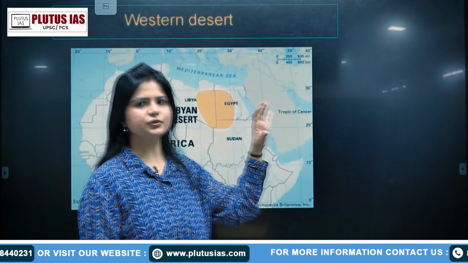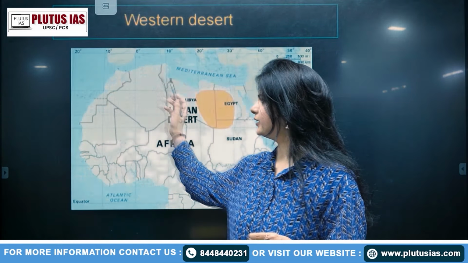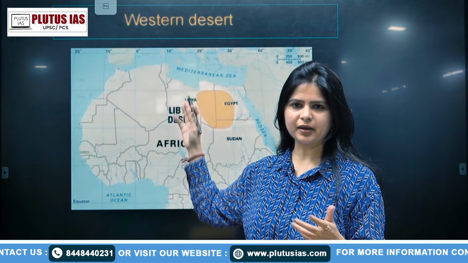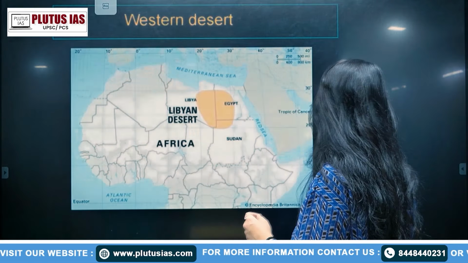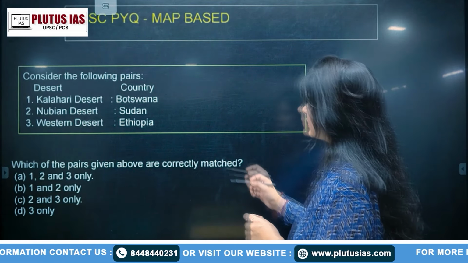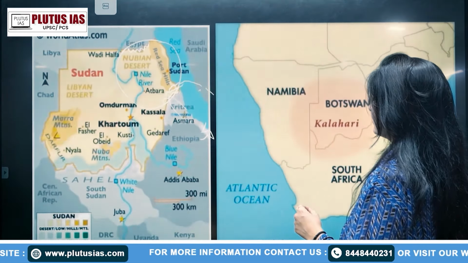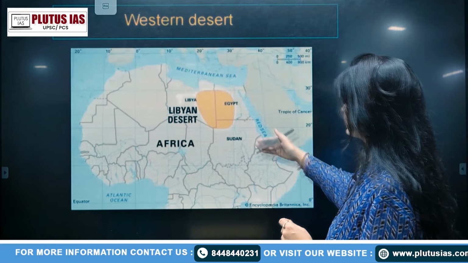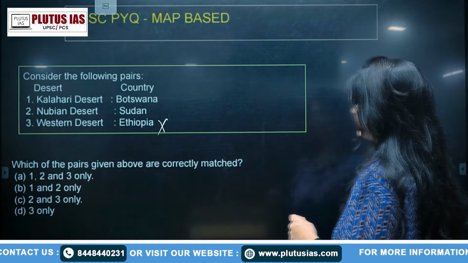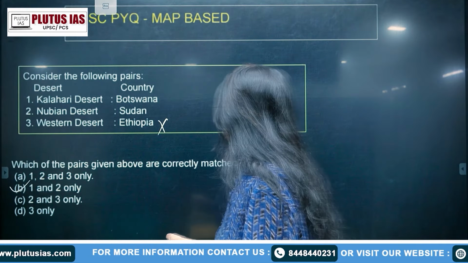Also, it is an extension of the Sahara Desert. The Sahara Desert, as we know, covers the major part like Mali, etc., that we have discussed in the previous slides, right? So the answer to it: Ethiopia obviously will not be there. Why? Because as we can refer to this, it is not covering Ethiopia, it is covering this part, right? So if I eliminate the third option, B is the right answer.